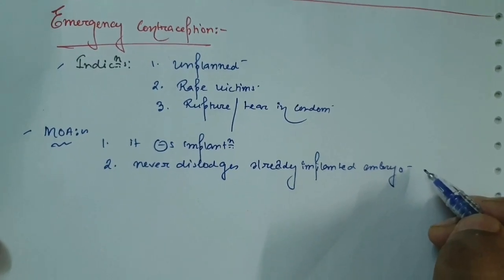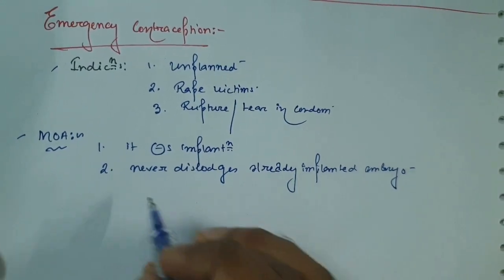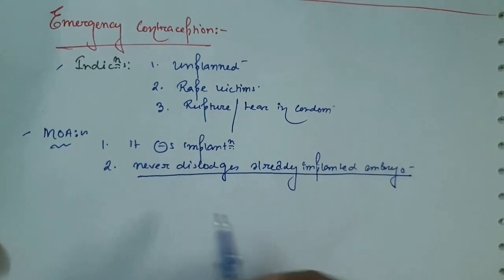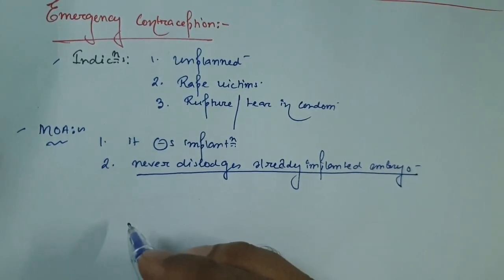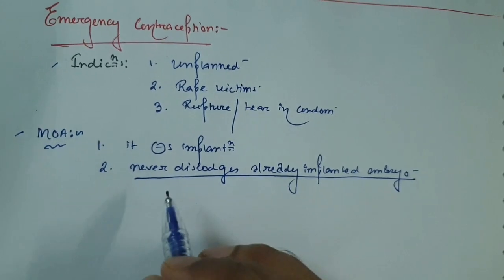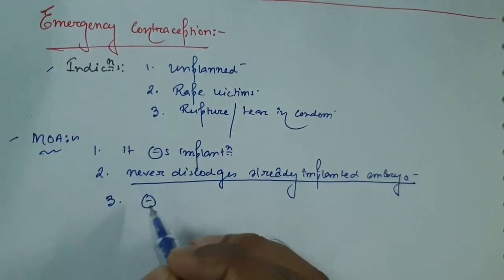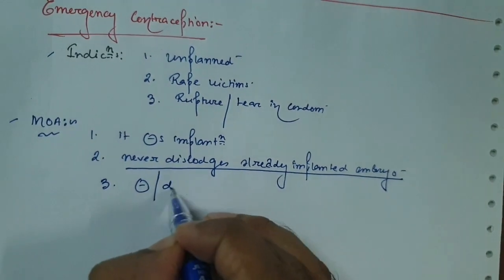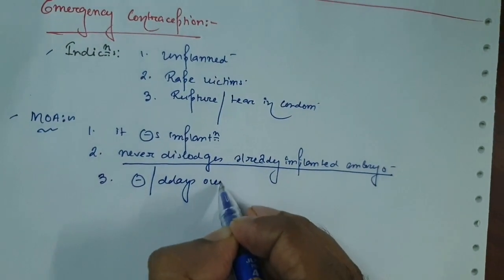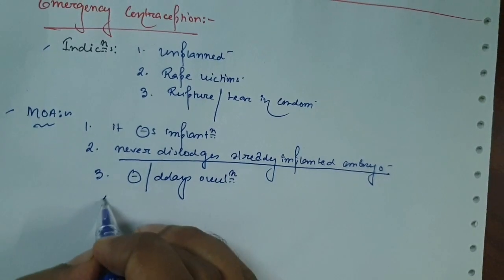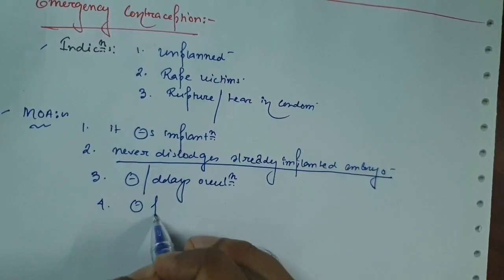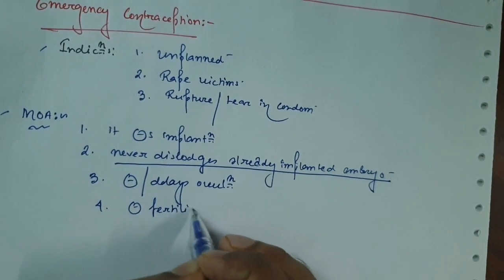That means it never can cause the abortion. So it is a very important point. If the implantation process has already occurred, it never can dislodge the implanted embryo. Number three, it inhibits or delays the ovulation process. And number 4, it inhibits the fertilization.